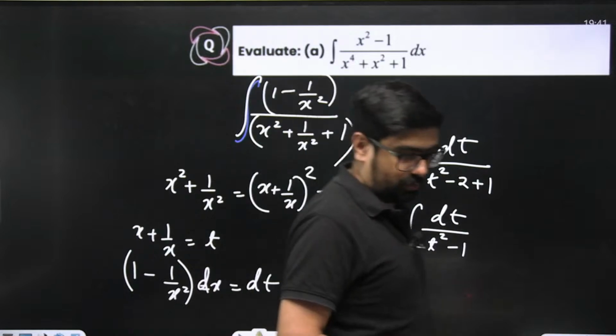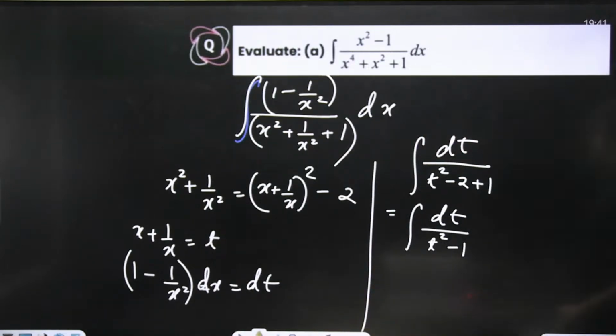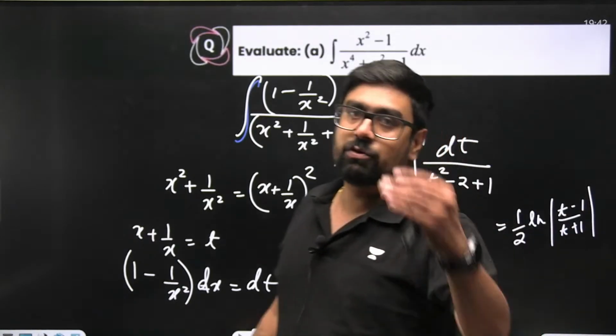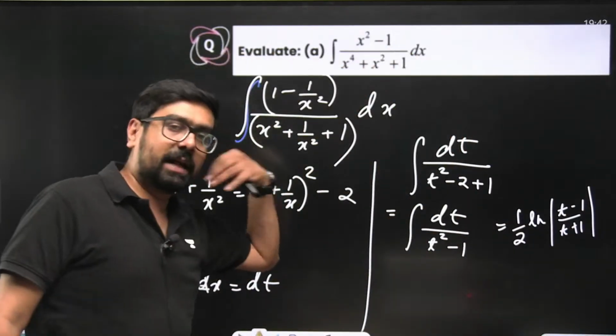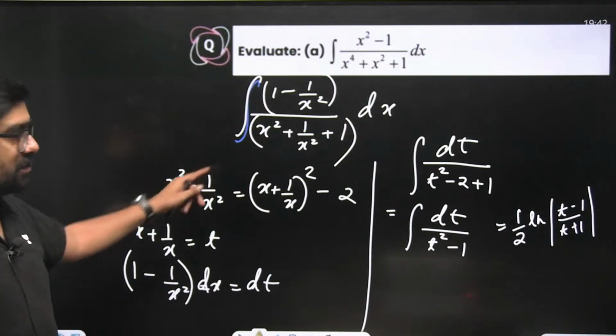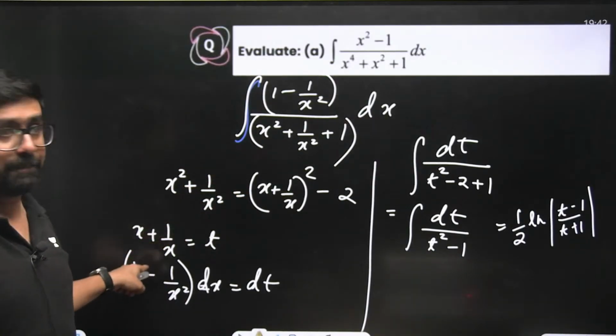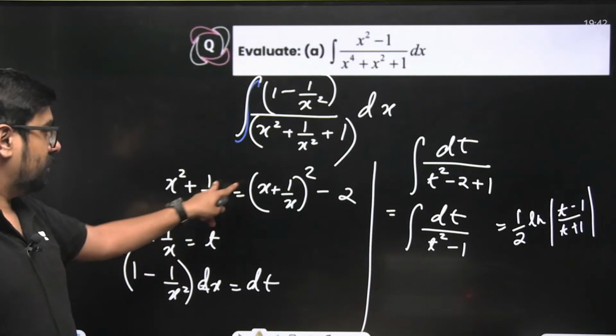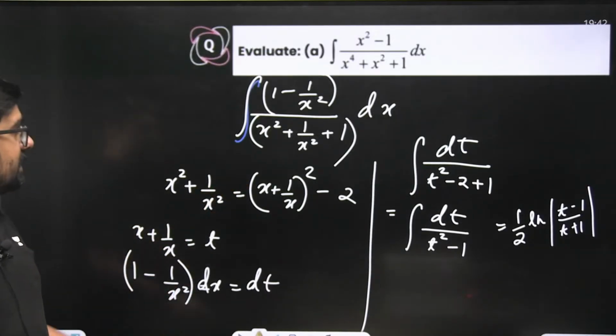And this you know: 1 by 2 ln of t minus 1 upon t plus 1, the standard format. So whenever you see even powers in the numerator and denominator, directly divide by x square and then substitute like this. Use this and this, both of them. That is going to help you.